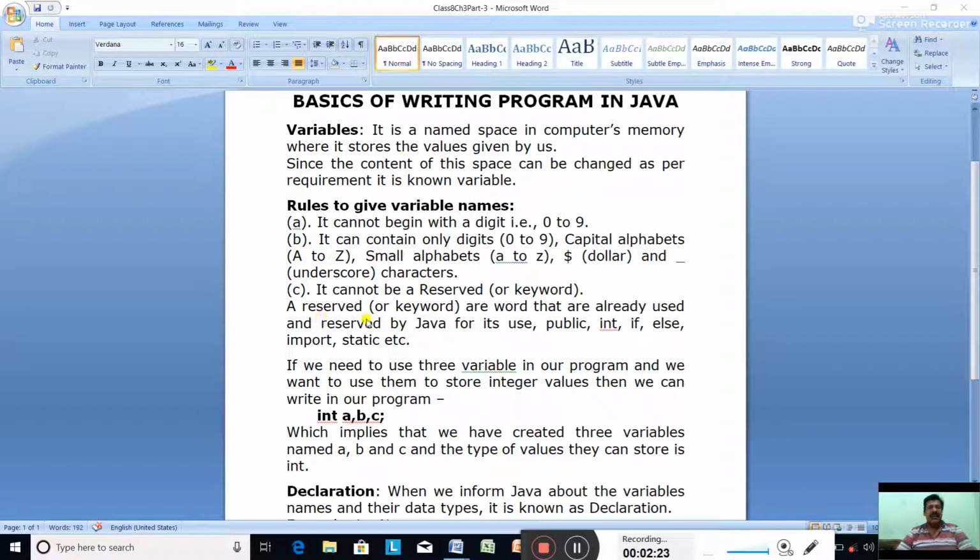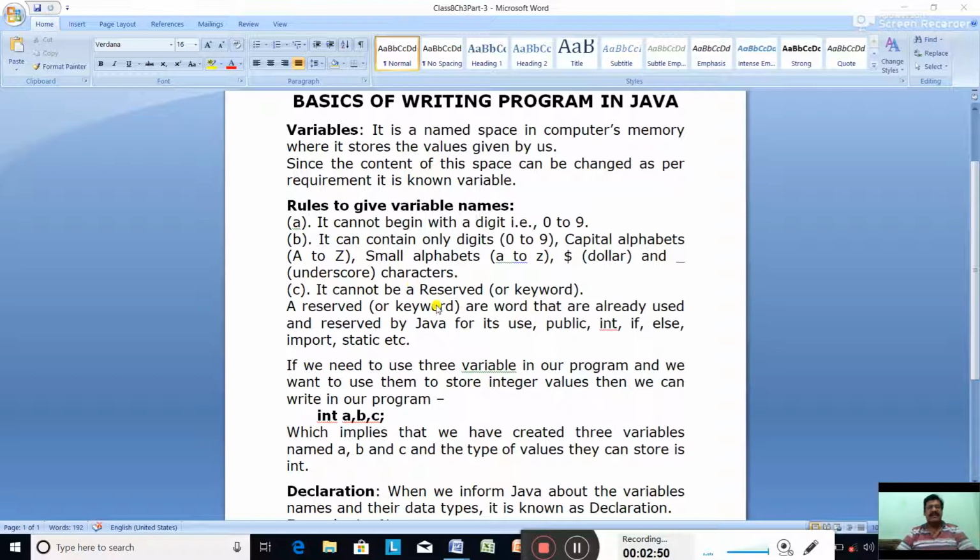Reserved words or keywords are words that are already used and reserved by Java for its use. Java has already used these words for different purposes, so those words cannot be used as variable names, like public, int, if, else, import, static, void, main, switch, case.